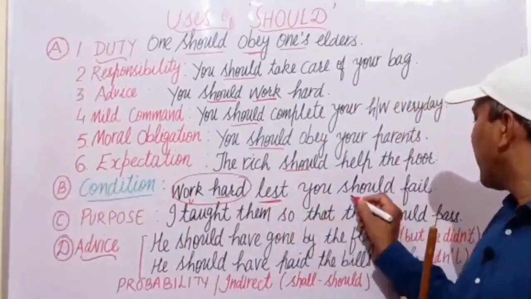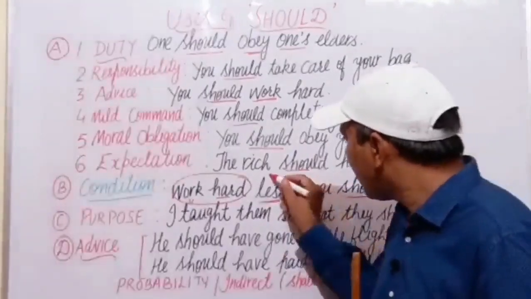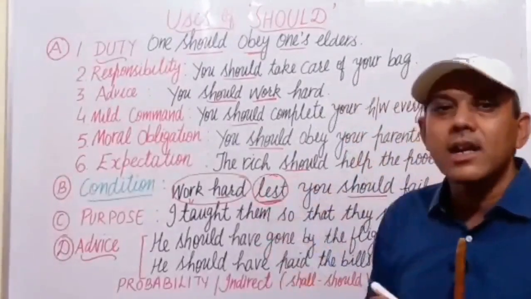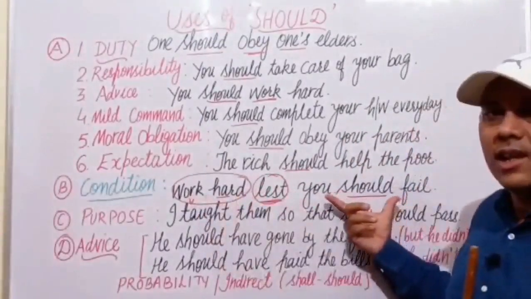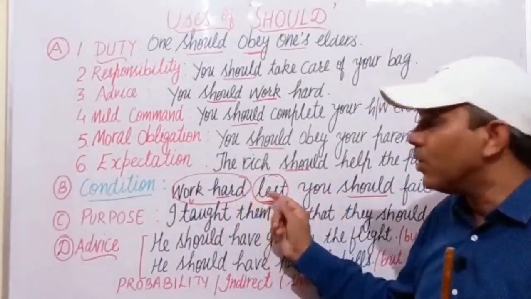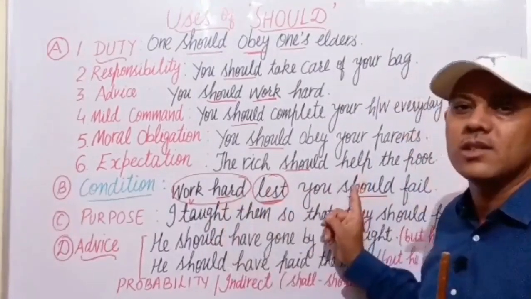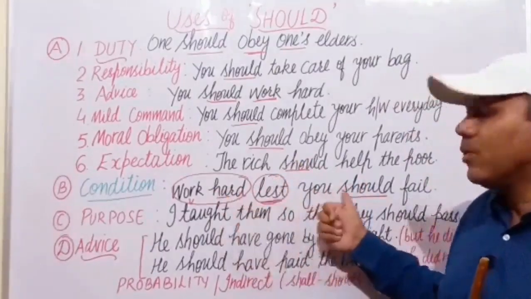You should fail. This is another clause. Here, the word lest is a conjunction which joins two clauses. This lest is working as a conjunction in this sentence, joining these two clauses. And there is a condition: if you work hard, you will pass.